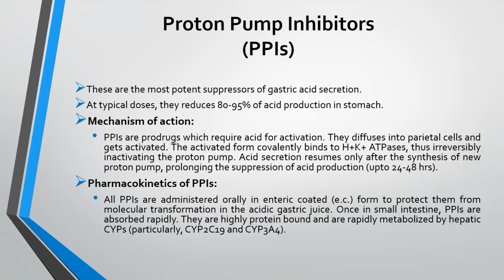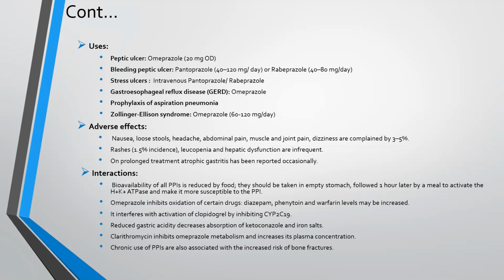Pharmacokinetics of PPIs: all PPIs are administered orally in enteric coated form to protect them from molecular transformation in the gastric juices. Once in the small intestine, PPIs are absorbed rapidly. They are highly protein bound and are rapidly metabolized by hepatic CYP, particularly CYP2C19 and CYP3A4. The uses include peptic ulcer. In peptic ulcer, 20 mg OD of omeprazole is used.